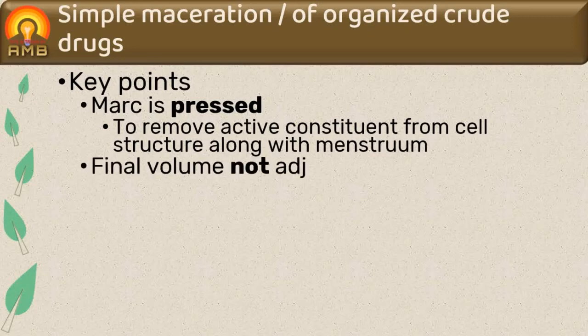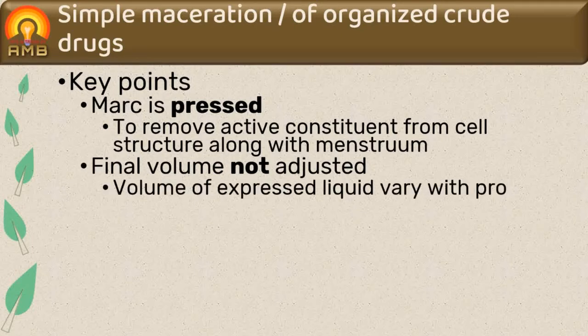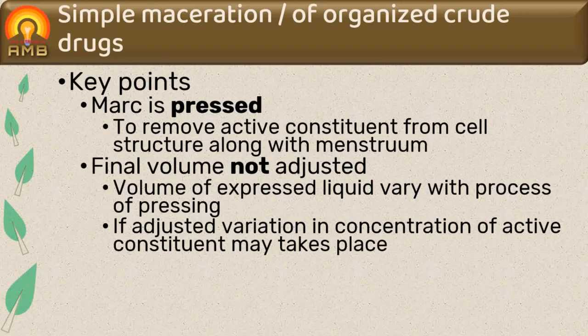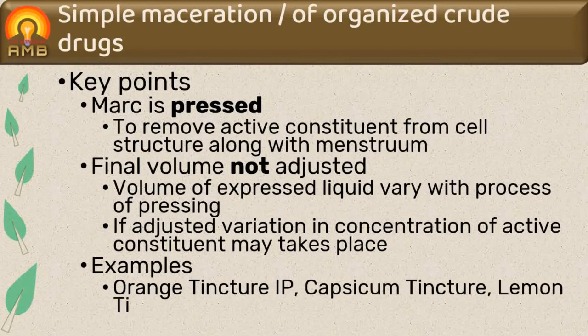Final volume of extract is not adjusted as volume of expressed liquid varies with process of pressing. If final volume is adjusted, variation in concentration of active constituent can be possible. That's why final volume of extract is not adjusted. Tinctures made by simple maceration process are orange tincture IP, capsicum tincture, lemon tincture and squill tincture.